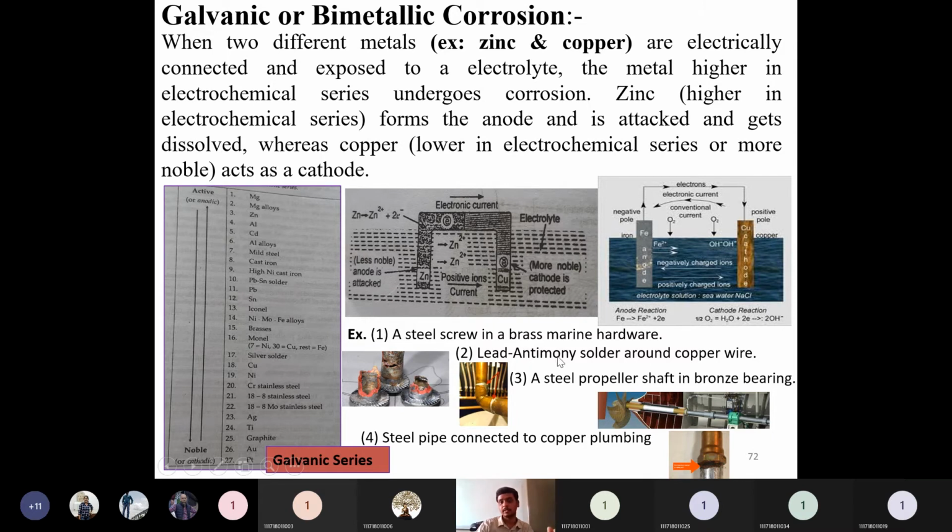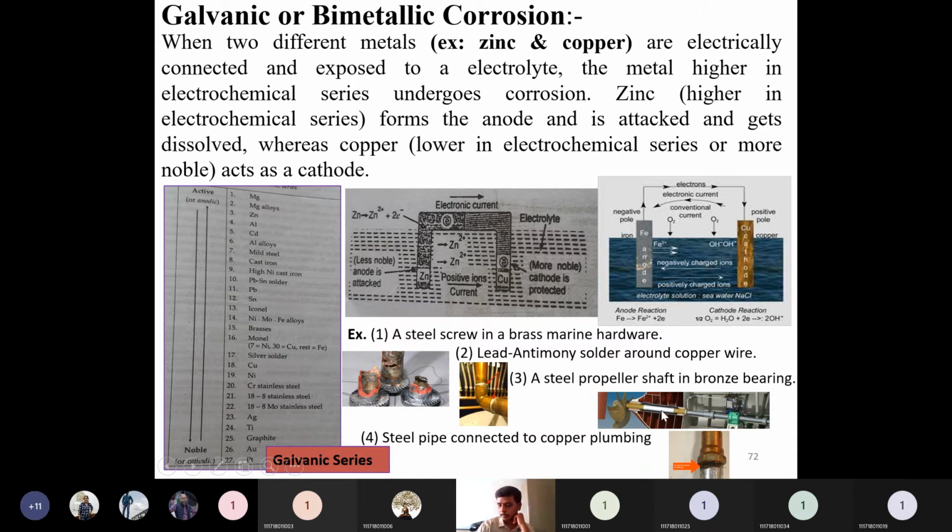Then lead and antimony solder around copper wire. This lead and antimony will act as the anodic area, and copper will be the cathodic area. This example is shown by the red arrow: soldering of a copper wire or copper metal using lead and antimony. Then a steel propeller shaft in a bronze bearing.